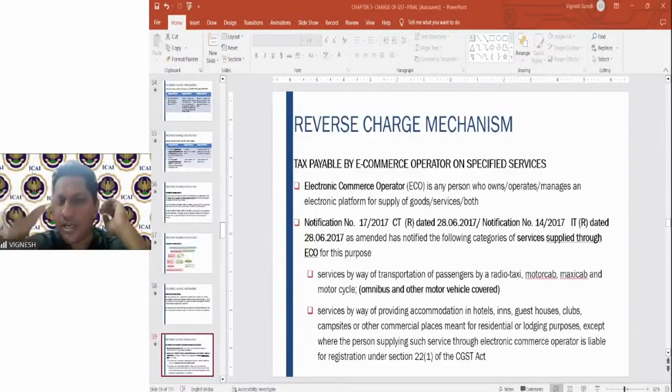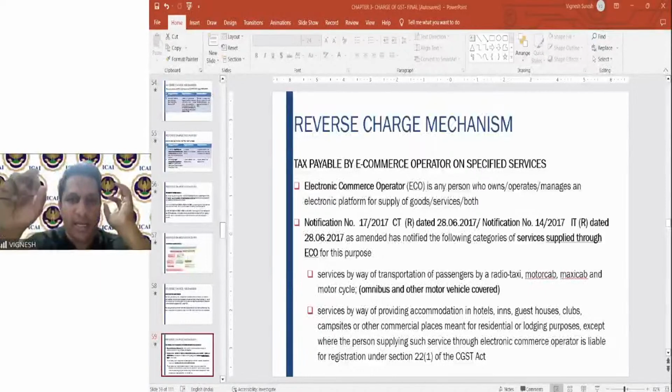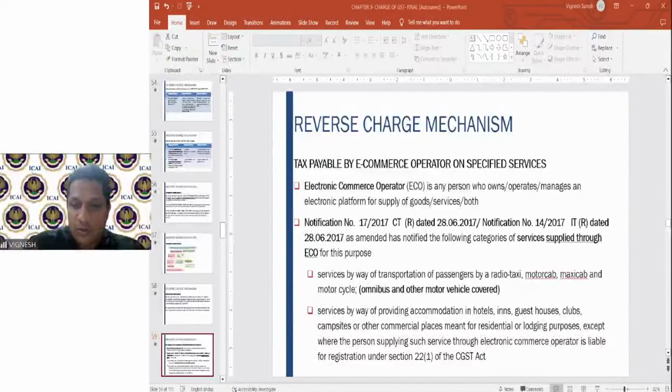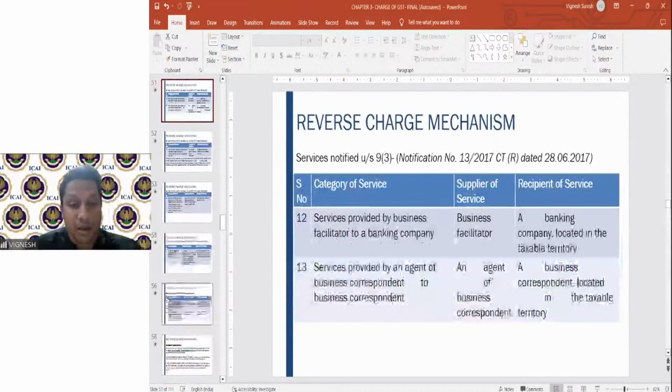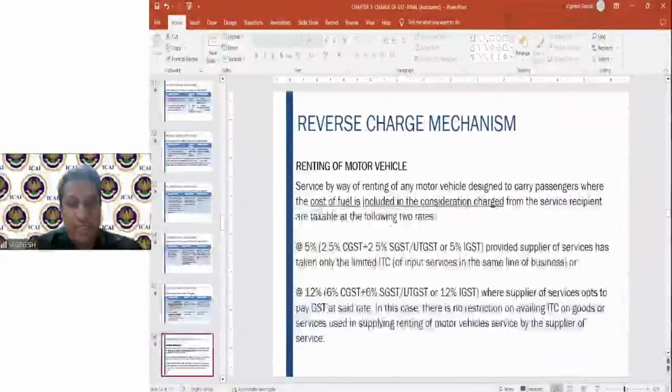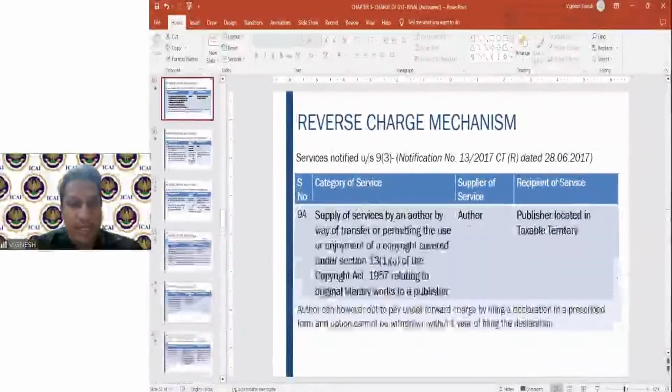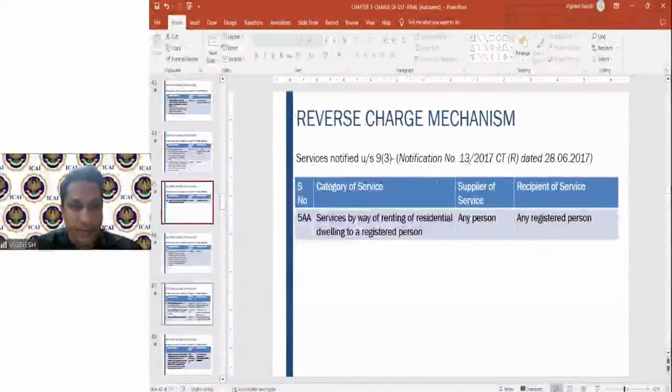Yeah, so his registration is in Delhi, no? So the moment his registration is in Delhi, he becomes a registered person. Once he becomes the registered person, he takes the residential property in Delhi, which is not used for business purpose. Okay, let us go to it. I have not examined this situation, but a very nice question. Let us check what exactly the words mentioned here in 5A, then we'll get some clarity.